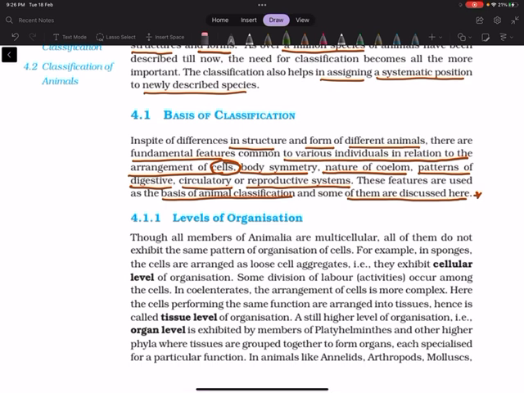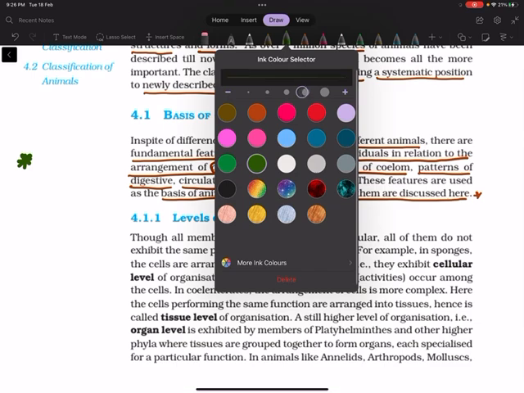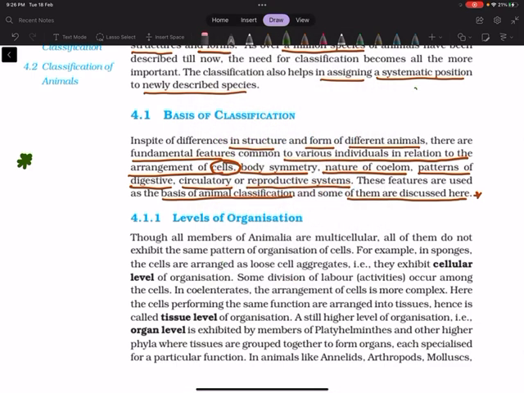So what are the things we have to list out here? The listing out I am just giving to you. You can see the cell kind, what the cells are, either unicellular or multicellular. And next one, body symmetry, whether it is asymmetry, radial symmetry or bilateral symmetry.